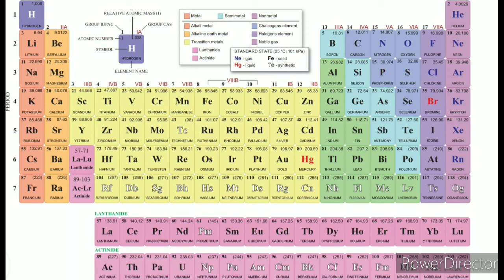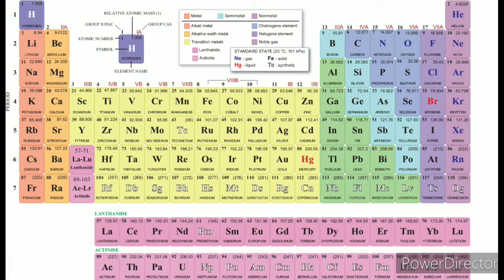Why are the first and second groups called S block elements? For any element in the first and second groups, the last valence shell electron is present in the S orbital, so it is called an S block element. If you consider any element in groups 13 to 18, like boron or carbon, the last valence electron is present in the p orbital. So they are called p block elements.